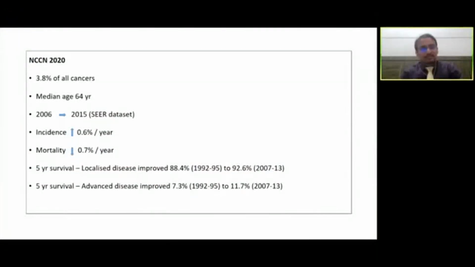The US statistics are that nearly 3.8% of all tumors are attributed to kidney cancers. Median age is 64. In the last decade, approximately spanning 2006 to 2015, the incidence is slowly increasing by 0.6% per year. Mortality is reducing by around 0.7% a year. And the most encouraging fact is that in the last couple of decades, the 5-year survival, both for localized and advanced disease, has improved by around 4 percentage points.